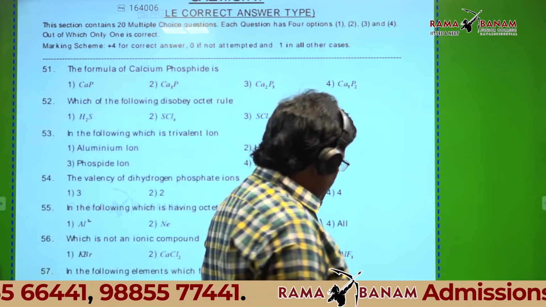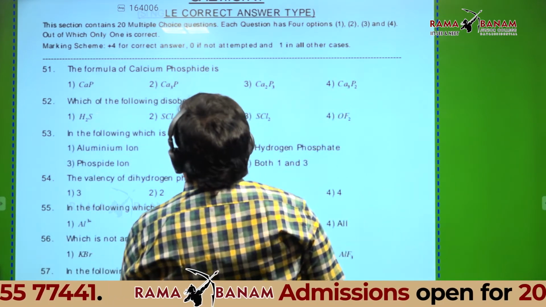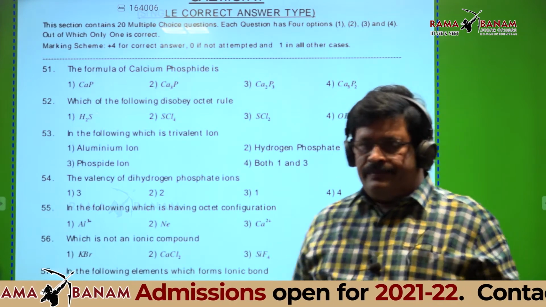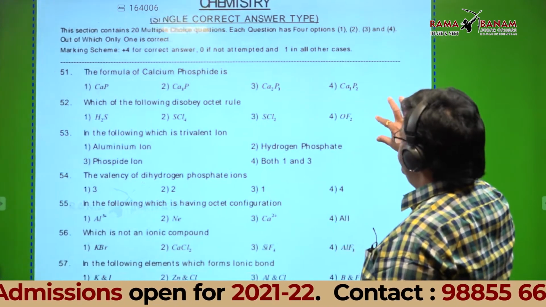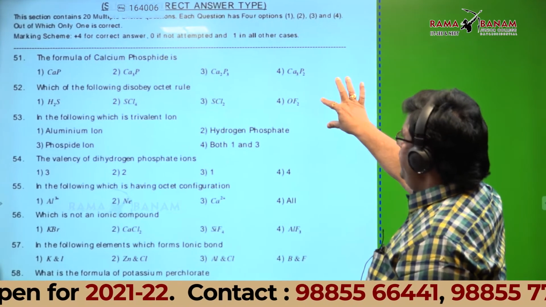See the question number 1, students. The formula of calcium phosphide. Can anyone tell?